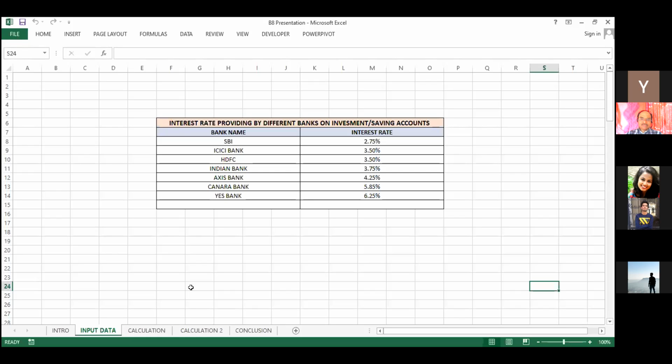So here are some banks and the interest rates they provide on savings accounts. SBI is providing 2.75%, ICICI Bank is providing 3.50, and HDFC is the same 3.50. Indian Bank is providing 3.75%, Axis Bank 4.25, and Canara Bank 5.85, and one bank is providing the maximum 6.25%, as per my findings, sir.